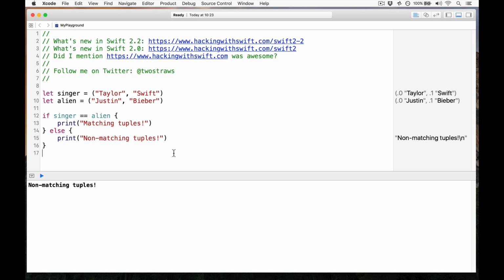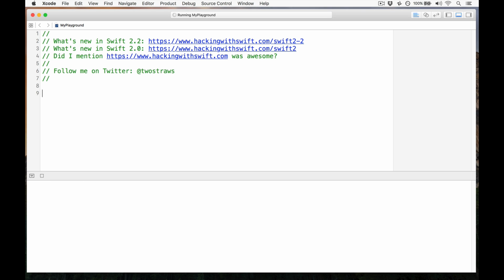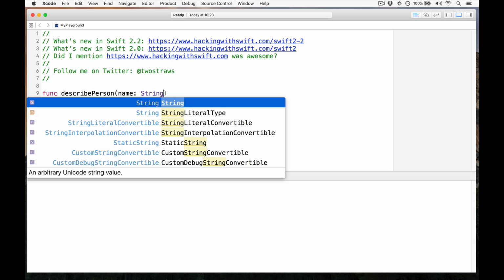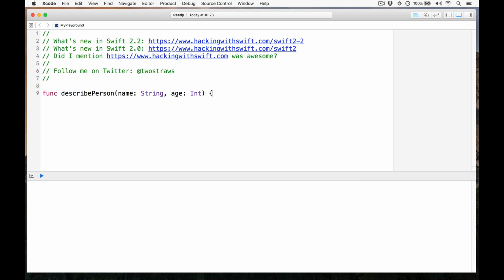And sticking with tuples for one more moment, there's a change that's been removed, deprecated, in Swift 2.2 called splat syntax, tuple splat syntax. It's a lovely name from Chris Lattner, and it's been there for years. So if I write a simple function for you, let's call it describe person, which will take a name, which is a string, and an age as an integer like that, and we're just going to print out what it is. So we'll say print name is age years old.